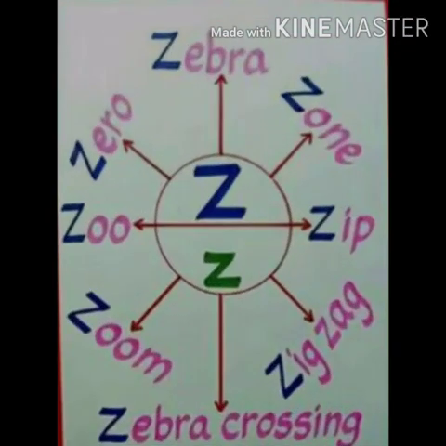Capital Z, small z. Z for zebra, Z for zone, Z for zip, Z for zigzag, Z for zebra crossing, Z for zoom, Z for zoo, Z for zero.